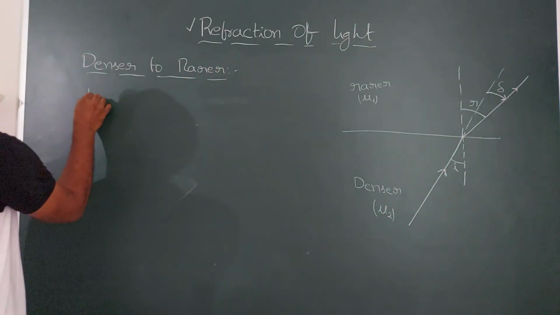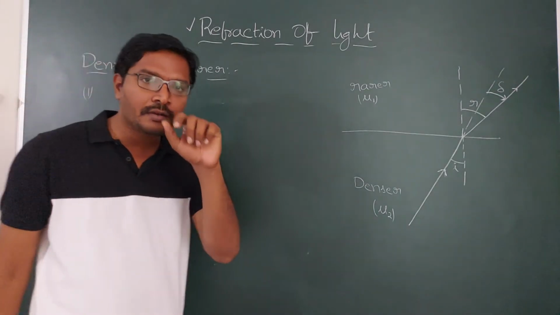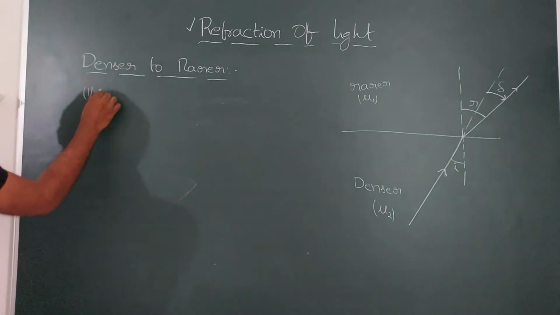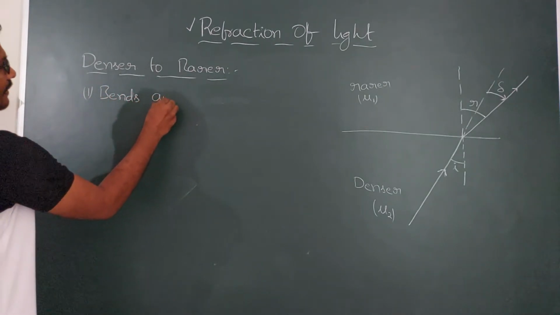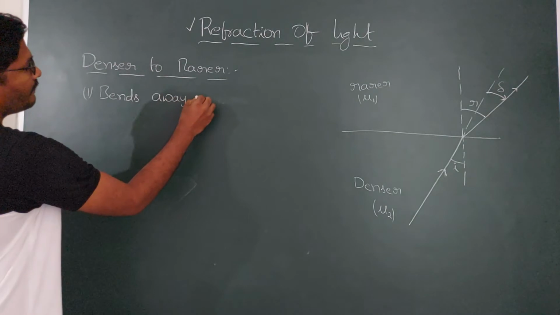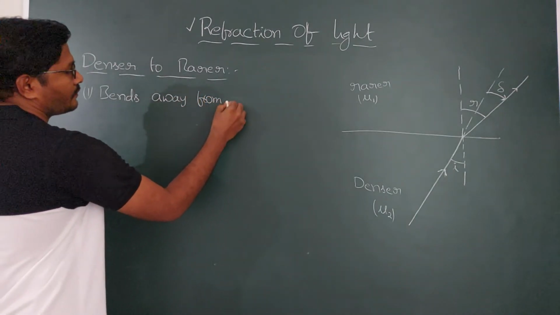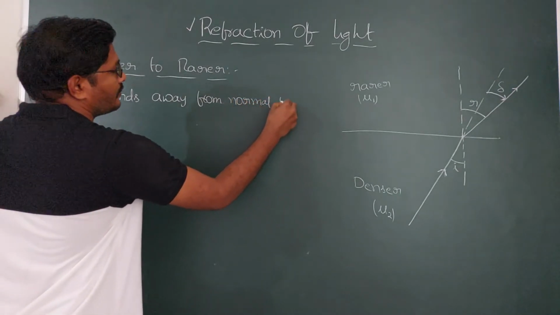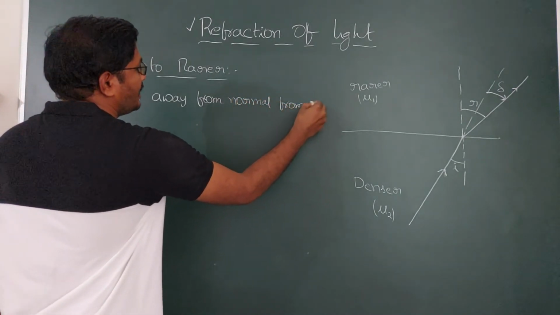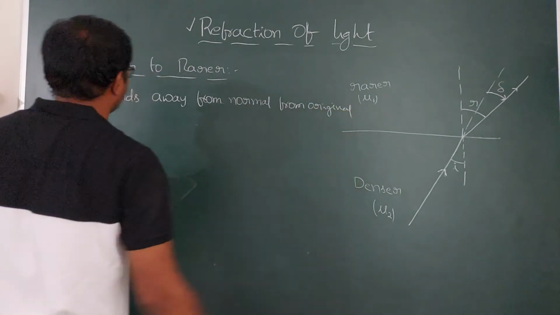Now as the light is moving from denser to rarer, we can say it is bending away from the normal. It bends away from the normal, from the original direction.